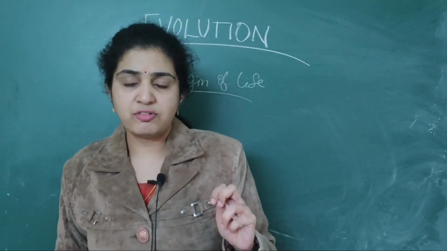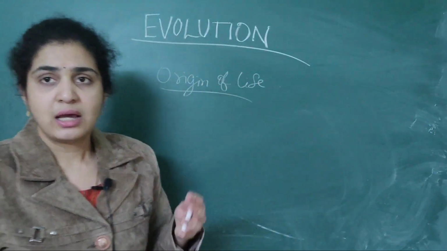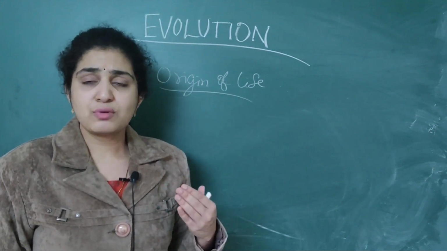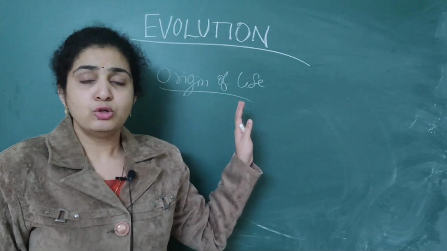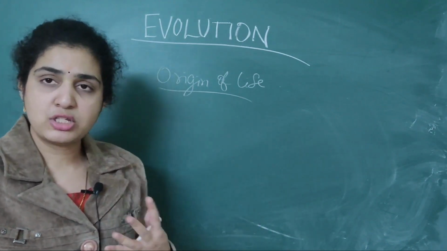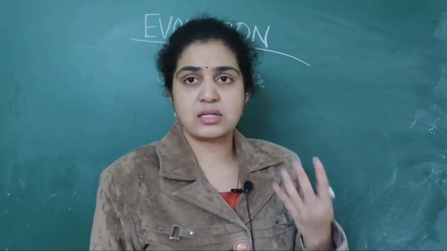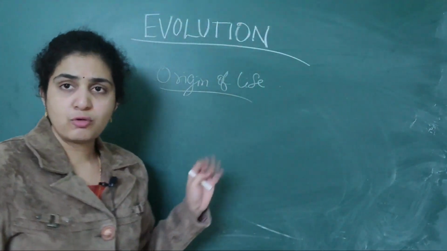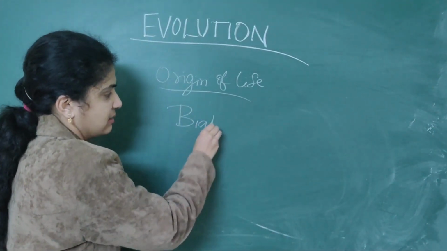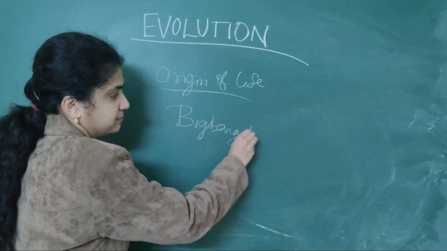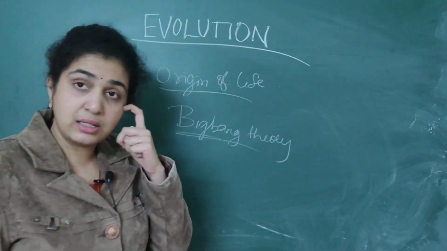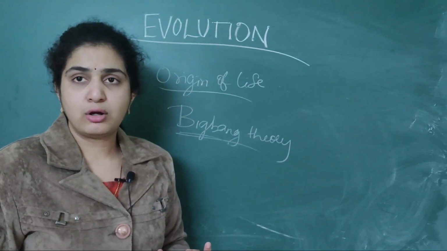Origin of life means we should imagine it evolved millions of years ago, and numerous theories were given about it, like the origin of the galaxy and stars. The first theory is the Big Bang theory, which explains the origin of the universe, how it evolved.